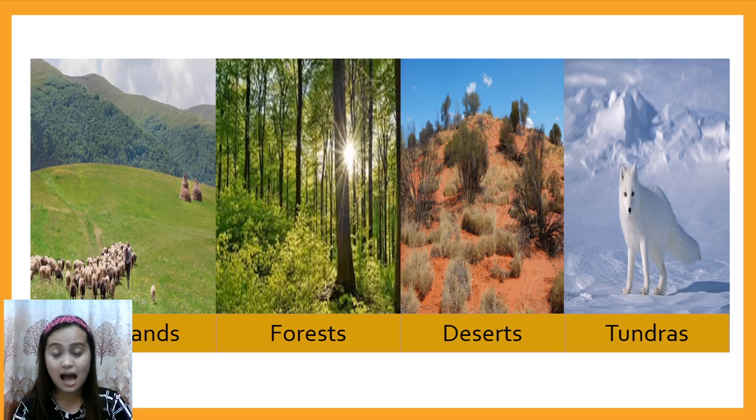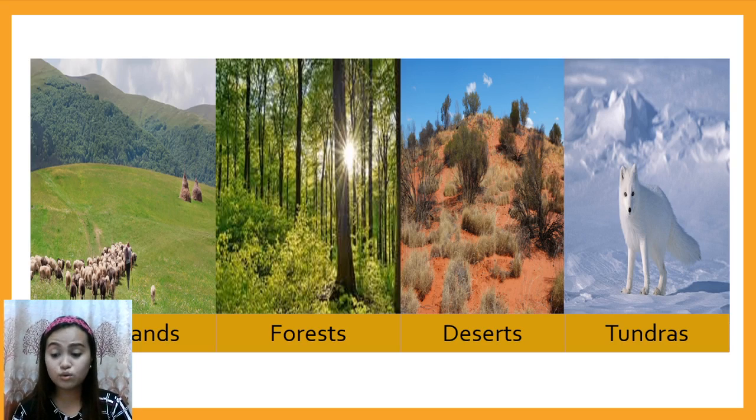Savanna has a seasonally dry climate and thus can support only a few trees. A prairie, on the other hand, has a temperate climate. It does not have any shrubs or trees. Thus, it is essentially a wide area of grass. Okay. There are cows grazing on a grassland or sheep grazing on a grassland.